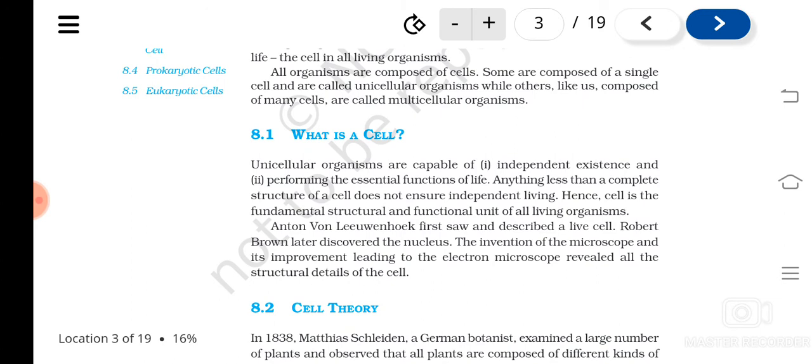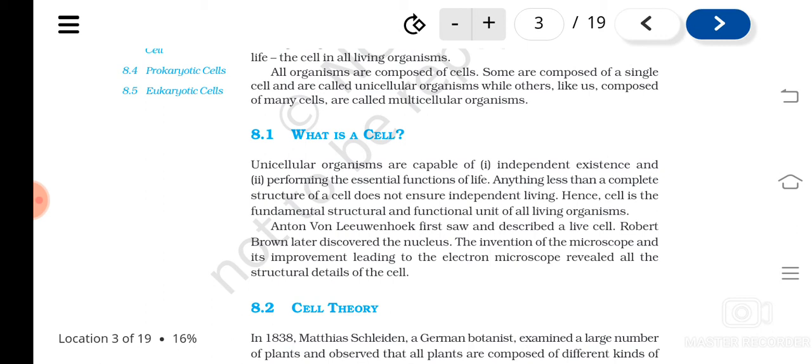What is the definition of a cell? The cell is able to have independent existence, and it is able to perform some essential functions of life. Each cell by itself is actually complete.